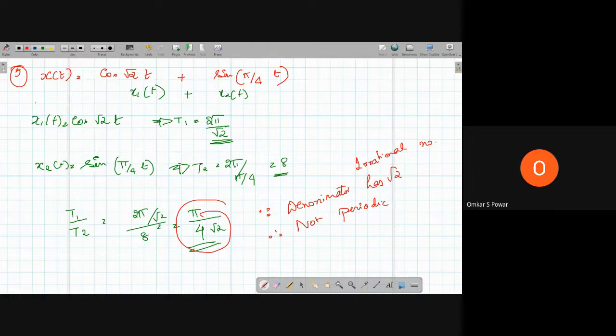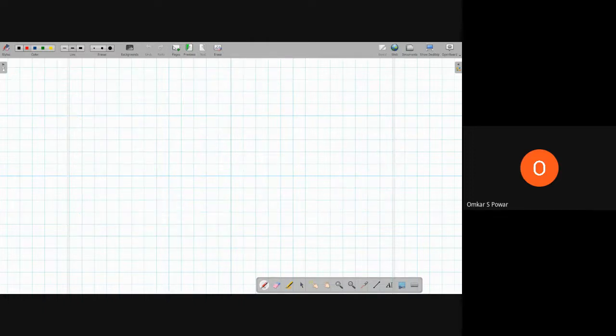So for discrete time signals, what is the condition? There it was directly T is equal to 2 pi by omega naught, but for discrete time signals this omega naught is different. So the condition also will be different.